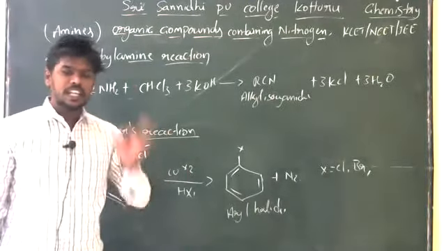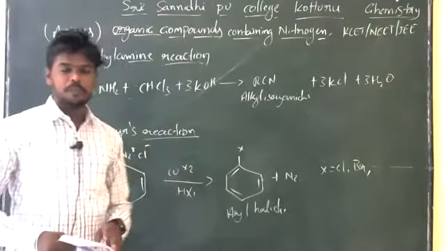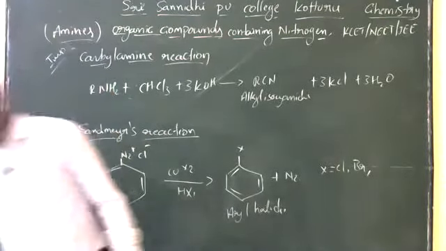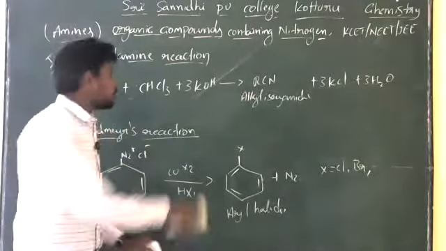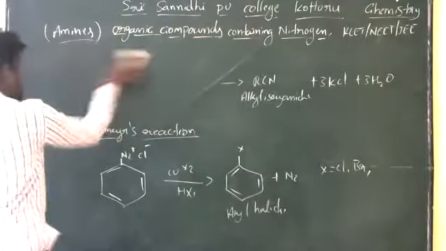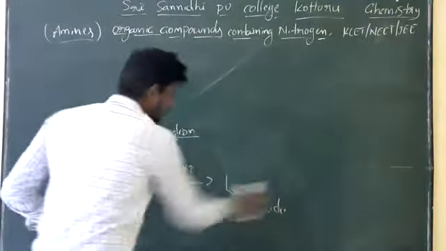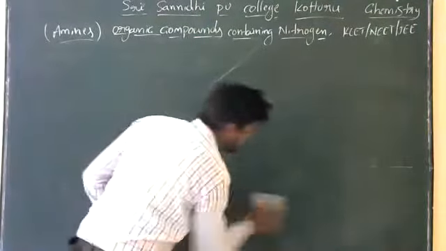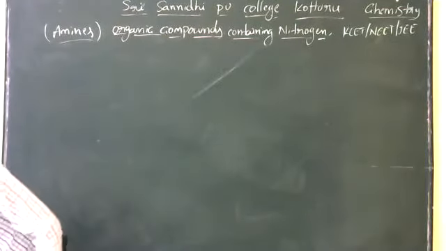Sandmeyer reaction, in general, produces aryl halides. It can produce the aryl halides, right? So that is also very very important. So the azo compound producing aryl halides is the Sandmeyer reaction, in the presence of what? Copper halide. In the presence of the copper halide they can produce the aryl halides, especially chlorobenzene and also bromobenzene, right?